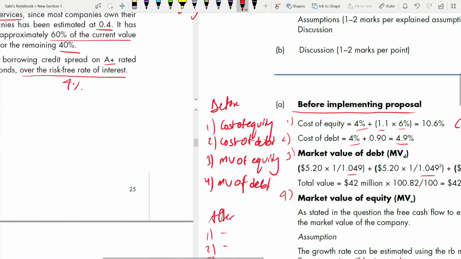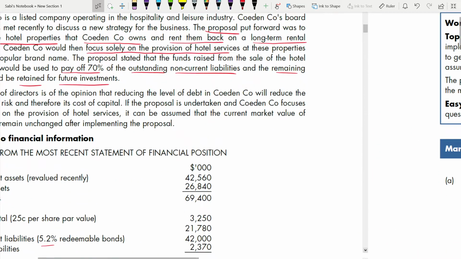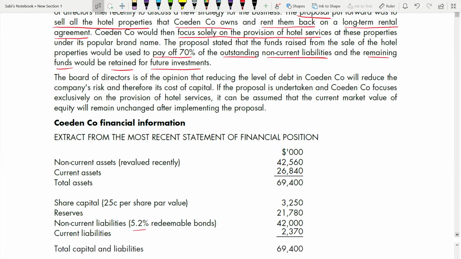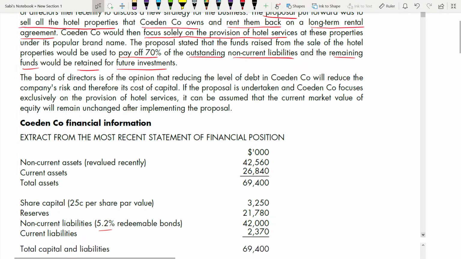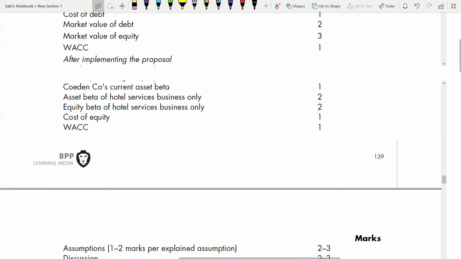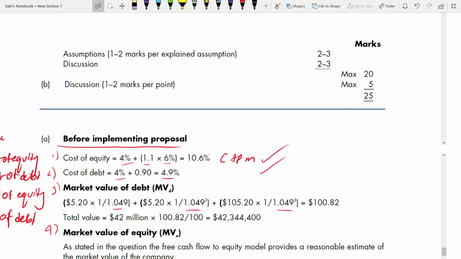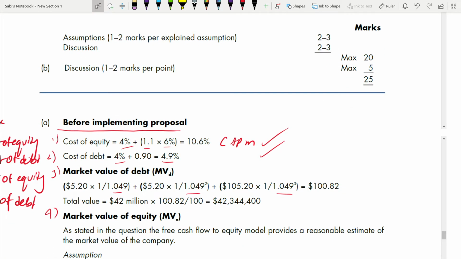Why 5.2? Go to your balance sheet, check 5.2% redeemable bond. That's why you have to be very careful. First year it will be 5.2. Second year also you are paying 5.2. Third year you are paying 5.2 plus 100. 100 and 5.2, the principal and the interest amount together. And this is your market value of debt.